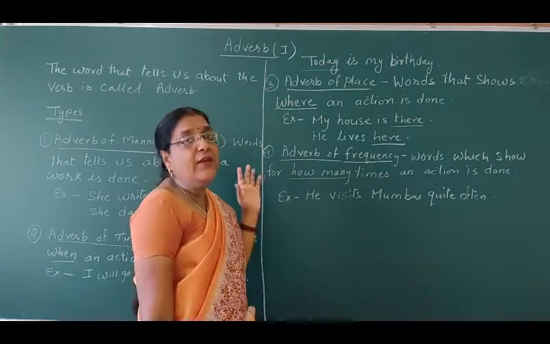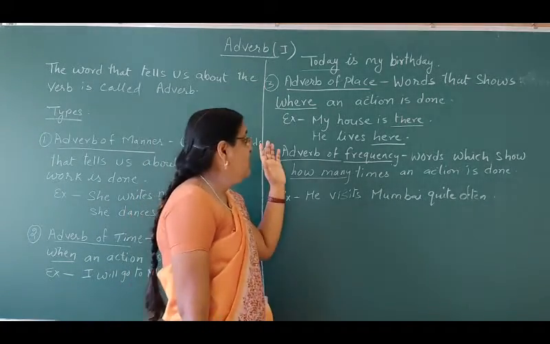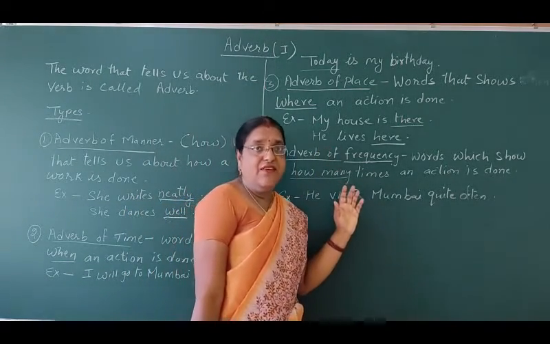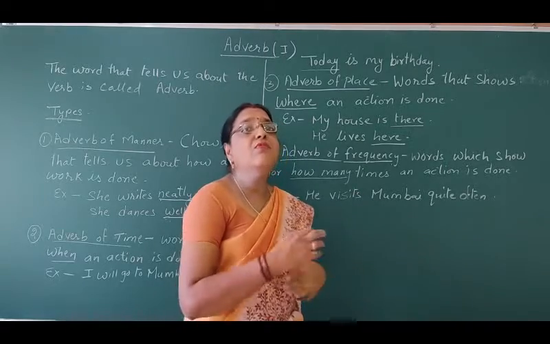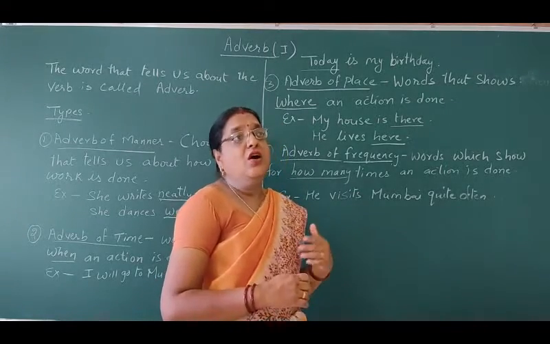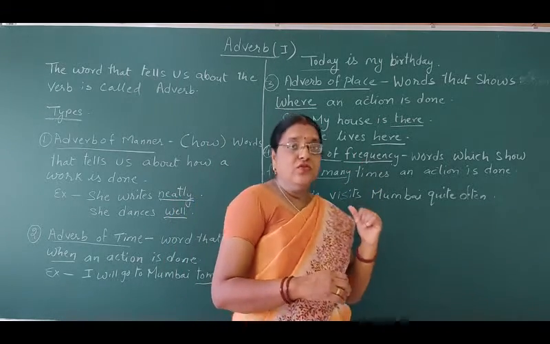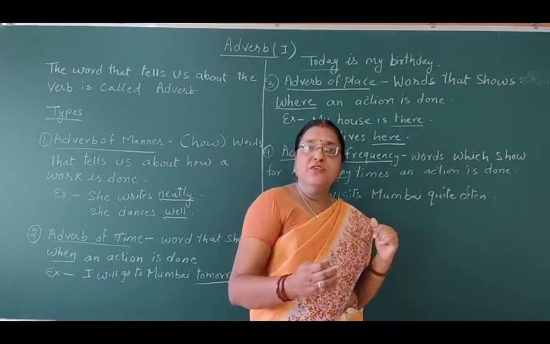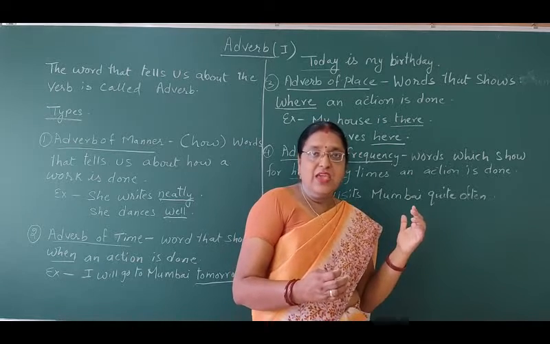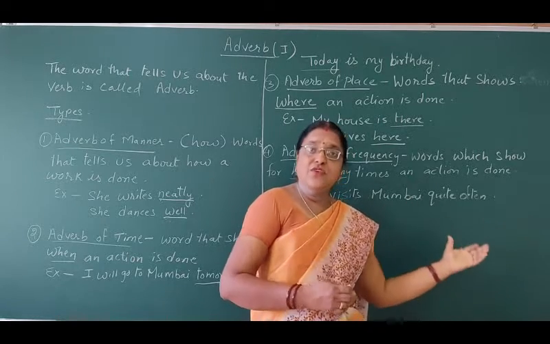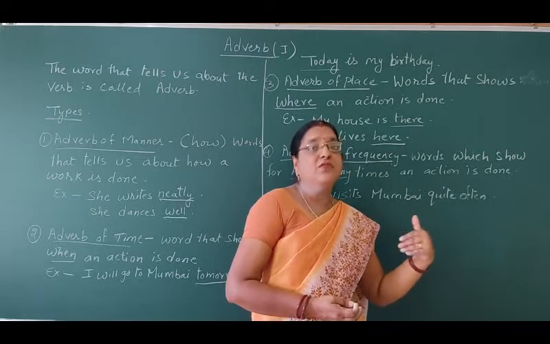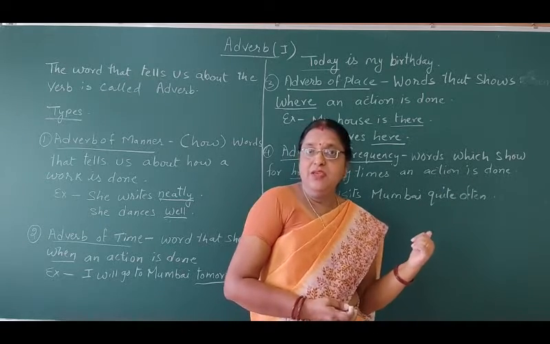Now the fourth type of adverb is adverb of frequency. Frequency means how many times an action or a work is done. Sometimes we go to school daily. Do you go to school daily? Yes. Your father goes to office daily. Your mother cooks food regularly.